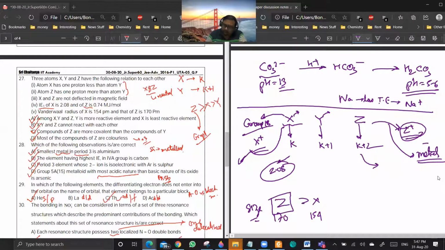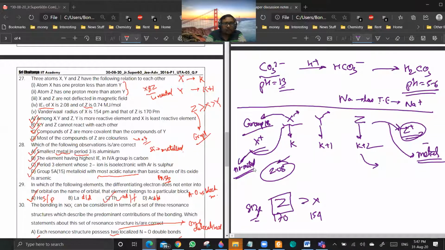Sir, if X belongs to group 18, then it should have more van der Waals radius. No, sir. You see, once you go to the next period, the radius will increase, no? Because a new shell is getting added. Sir, can metals have van der Waals radius? Yes.